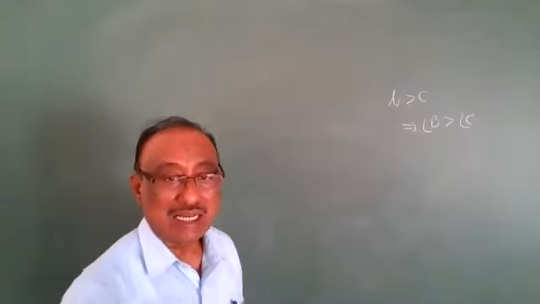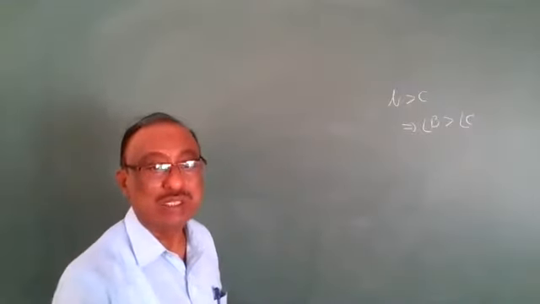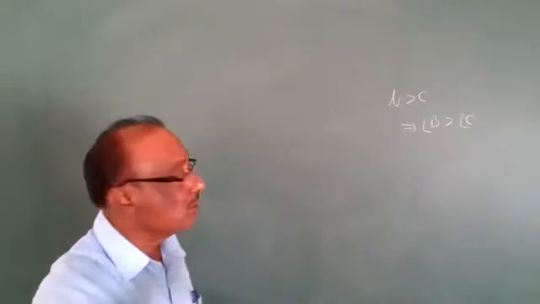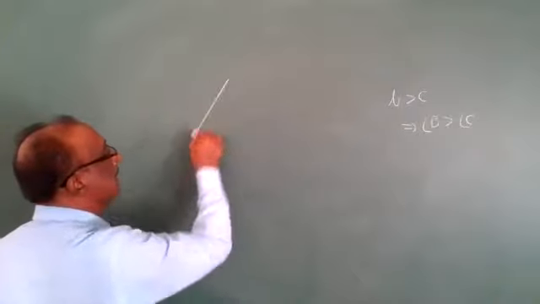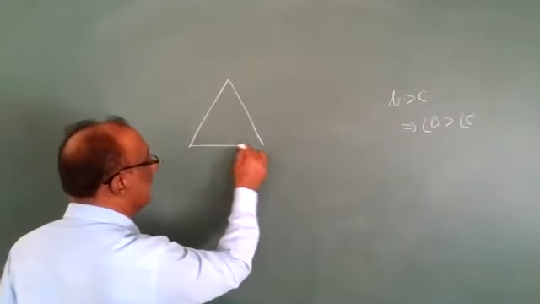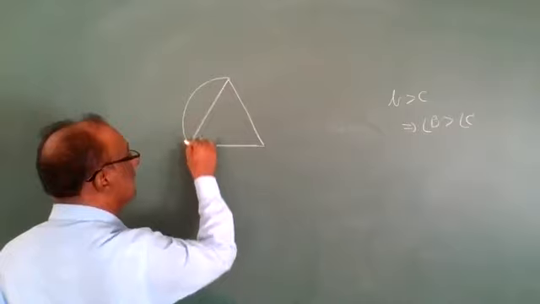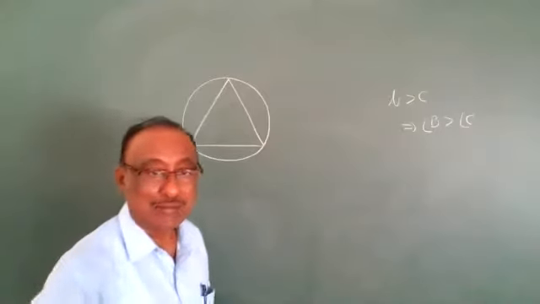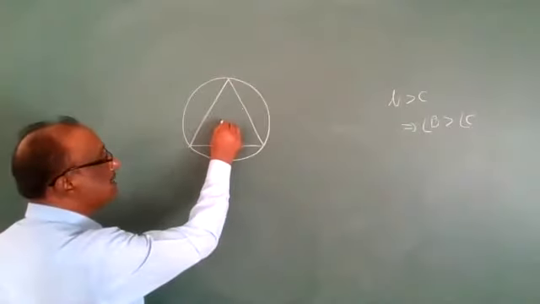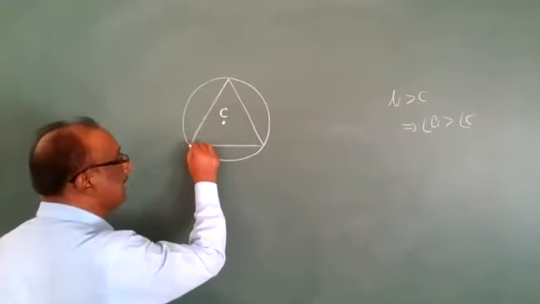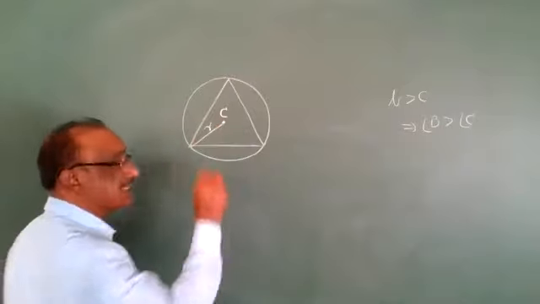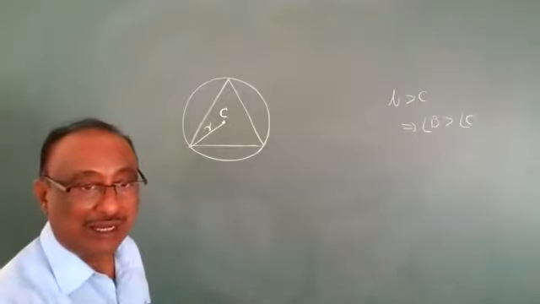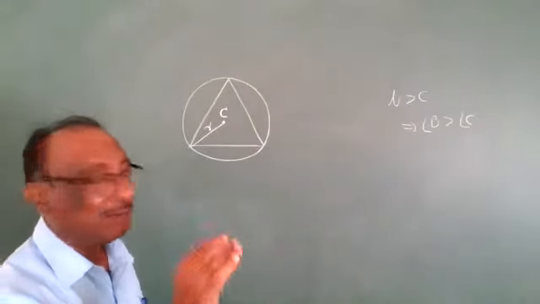Circumcircle. Circumcircle means the circle is outside. Circum means outside. The circle that is outside of the triangle is called a circumcircle. Its center is called the circumcenter. Its radius is called the circumradius. The circle outside of the triangle is called a circumcircle.